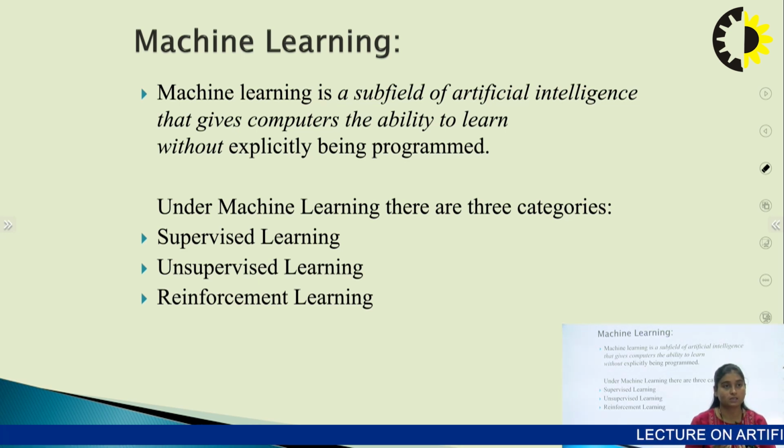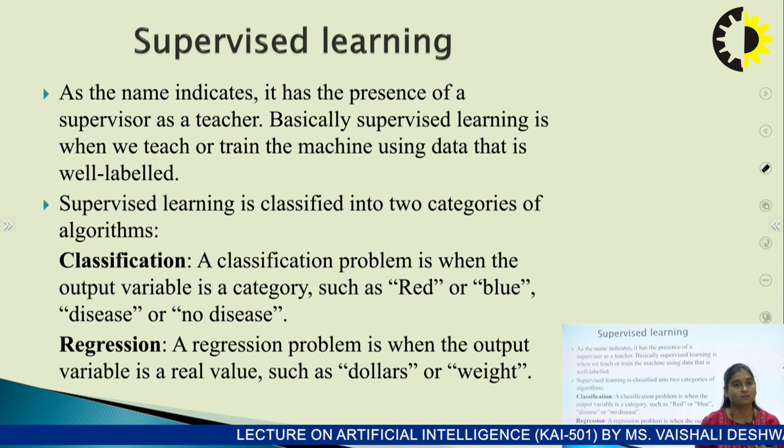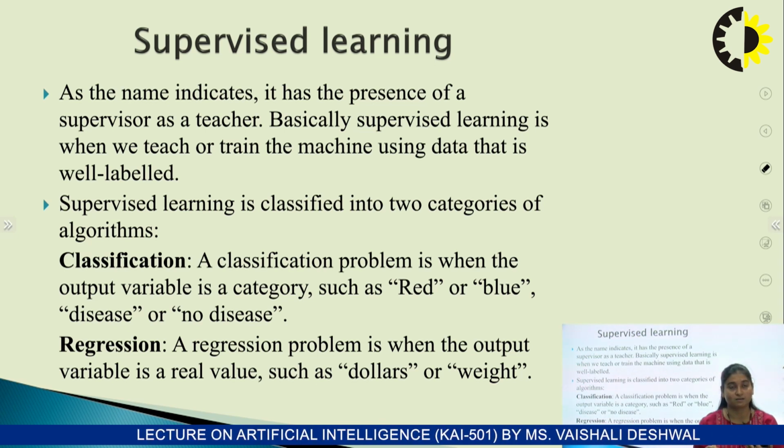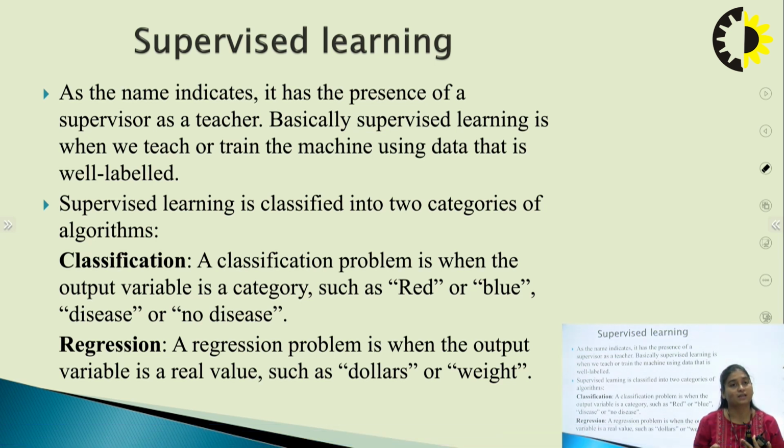Firstly we'll discuss what supervised learning is. As its name suggests, there is always a supervisor in this learning, who acts as a teacher, who teaches the machine what to do and what not to do. So basically supervised learning is when we teach or train the machine using data that is well labeled.